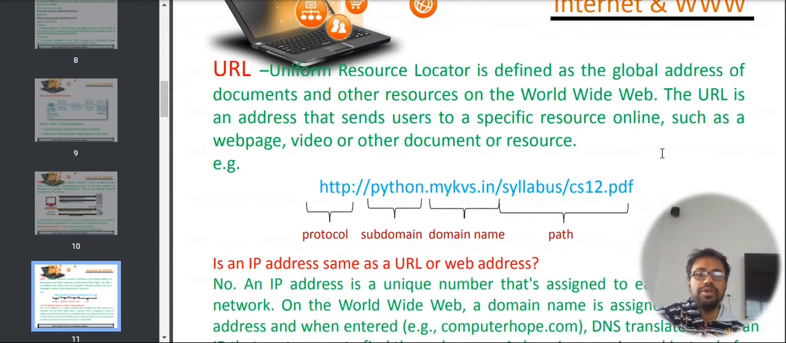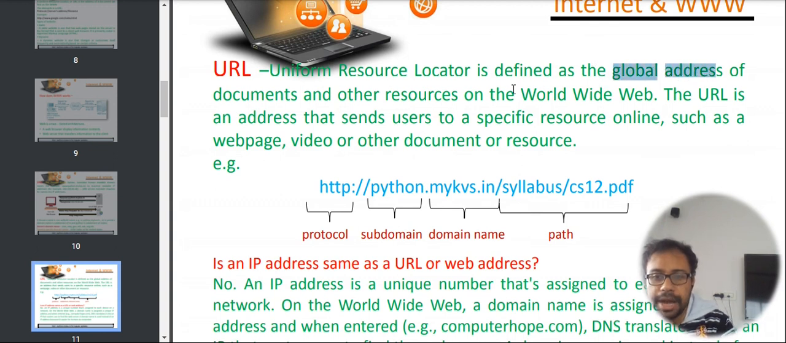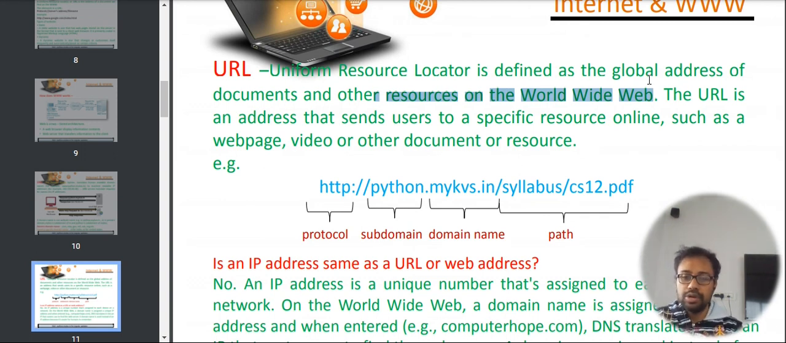Now, coming to the concept of URL. URL is the global address of any document. The global address of any document across the world is treated as URL. Because this global address is a part of the resource of World Wide Web. Whatever URL of the page is created, that is present in the World Wide Web server, which is maintained by W3C.